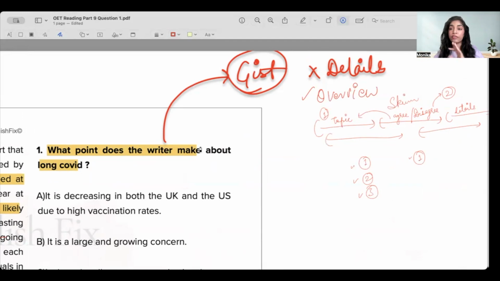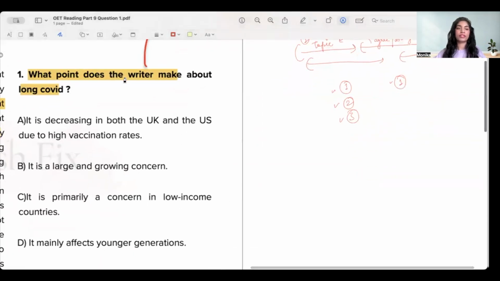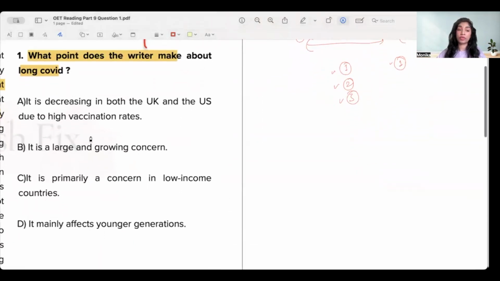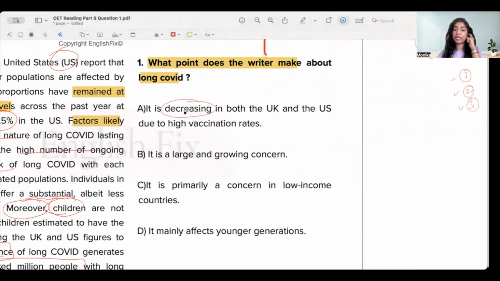So don't worry if you're getting a lengthy paragraph in your question paper, because remember, you're not going to be asked to read each and every line very, very carefully and remember it all for the entire paragraph. That's just never going to happen. Now, to answer the question, what point does the writer make about long COVID? Well, it says here that it is decreasing in both the UK and US due to high vaccination rates.